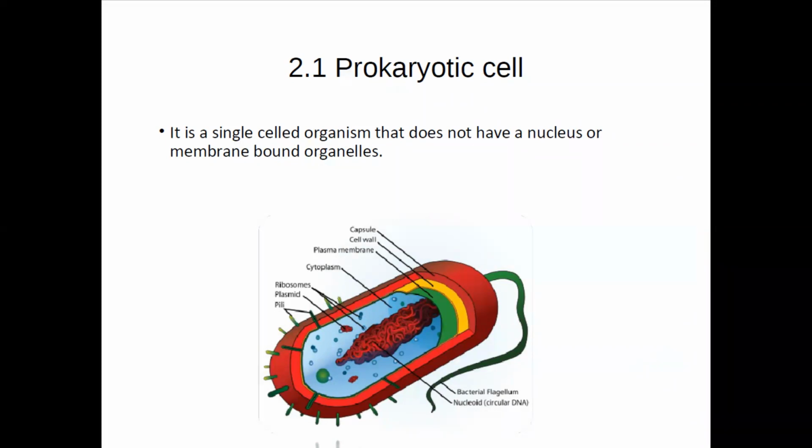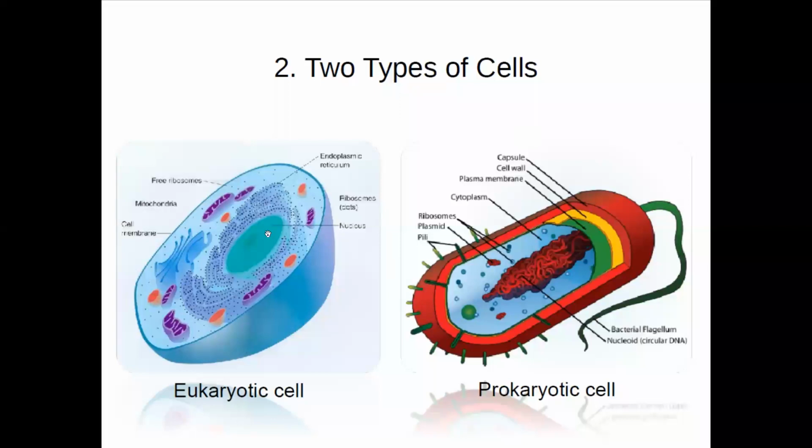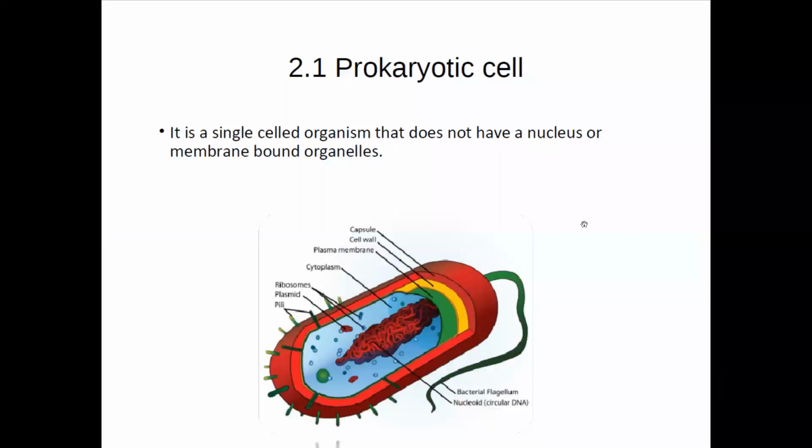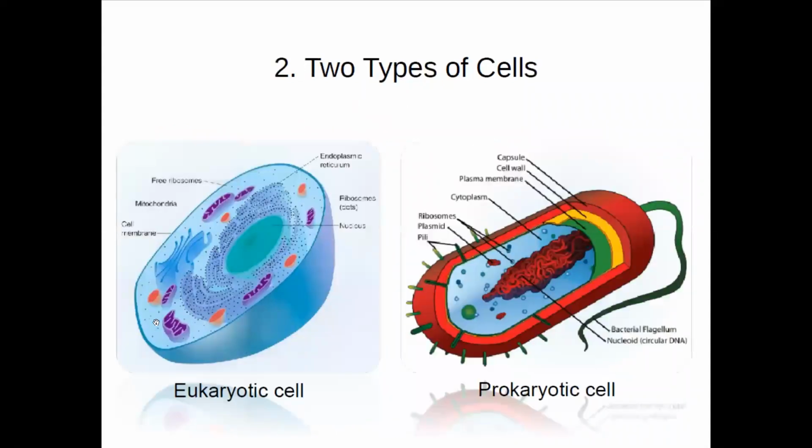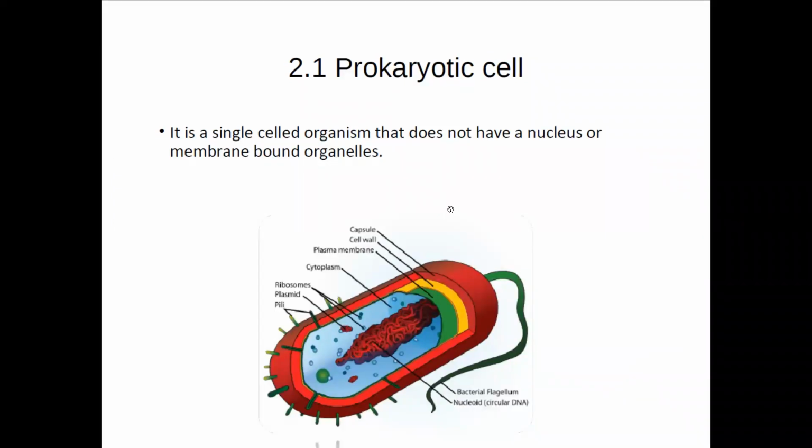Now this is the structure of the prokaryotic cell, which I have already shown in the last slide. It is a single celled organism that does not have a nucleus or membrane bound organelles. You can see there is no nucleus here, though we have a nucleus in the eukaryotic cell. Nuclear membrane bound organelles are also not there. Organelles basically means the organs. The organelles are floating in the cytoplasm. All these things are not that much observed in the prokaryotic cell.